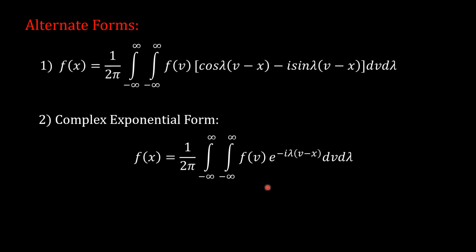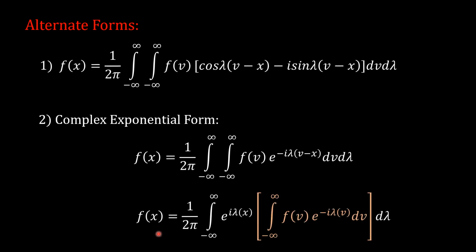Same expression can also be written as f of x is equal to 1 upon 2 pi integration from minus infinity to infinity e raised to i lambda x integration minus infinity to infinity f of v e raised to minus i lambda v dv d lambda. See, the same complex exponential form of the Fourier integral representation, we are going to use it to define Fourier transform. Okay, so please keep in mind this form.